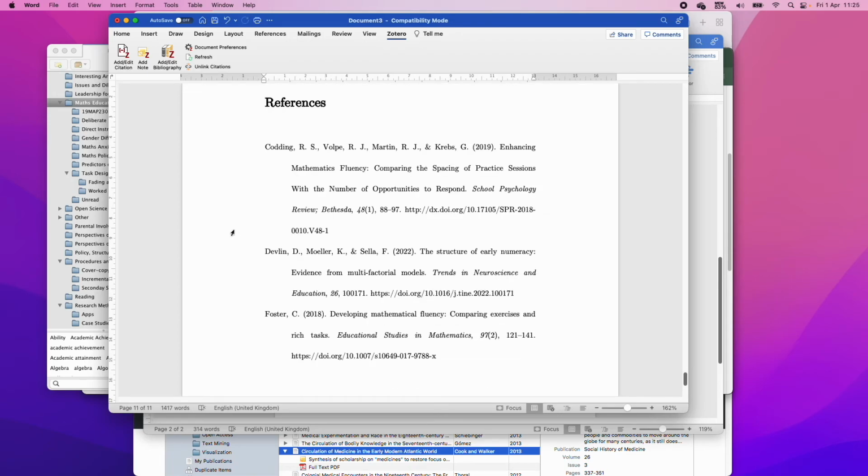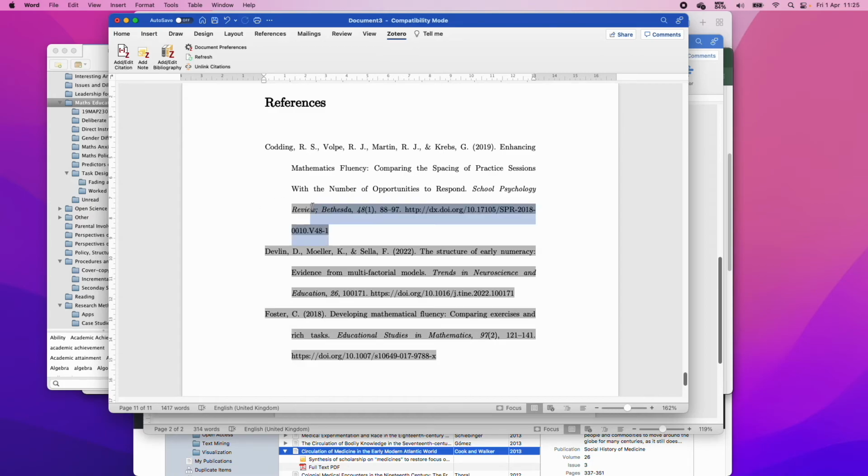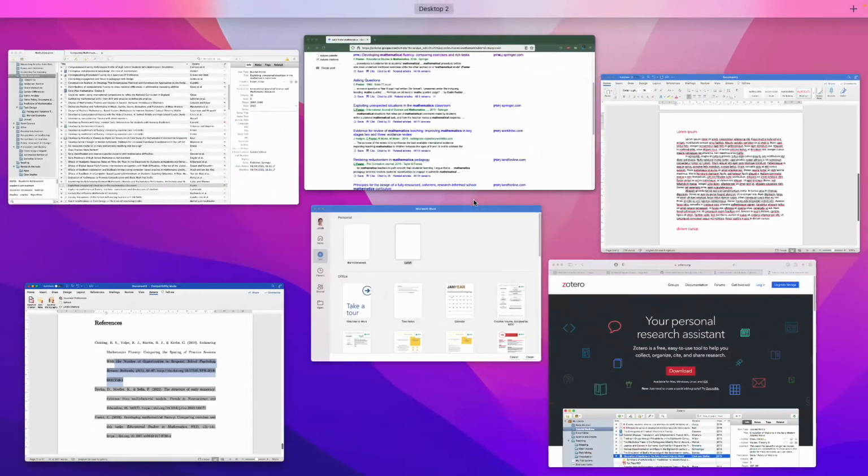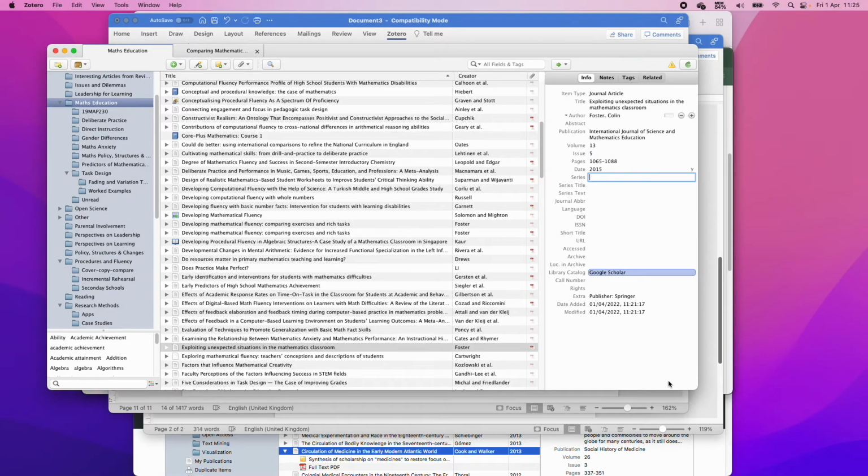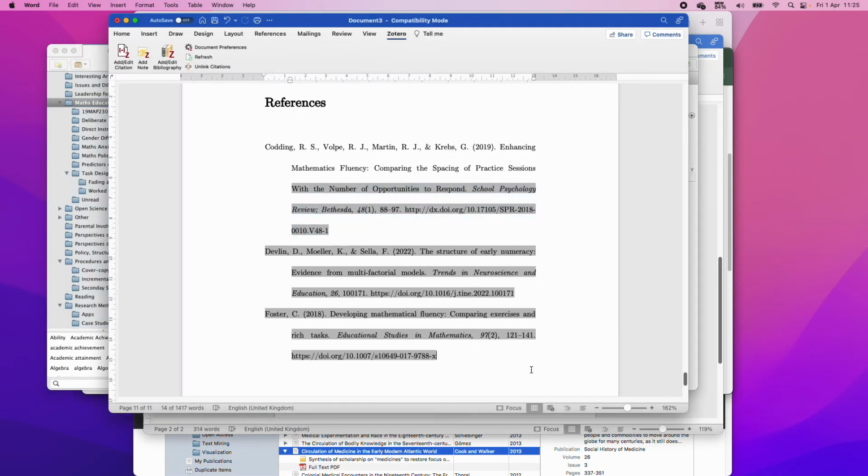It's as simple as that. The formatting is in APA, well, in the styling that I asked for. All the metadata is correct, right? Assuming that the metadata in Zotero is correct, that it's pulling from, and that's it. Like, it's as easy as that.